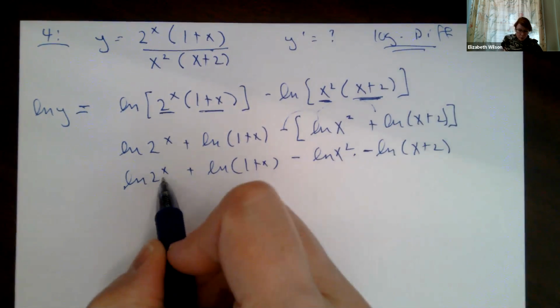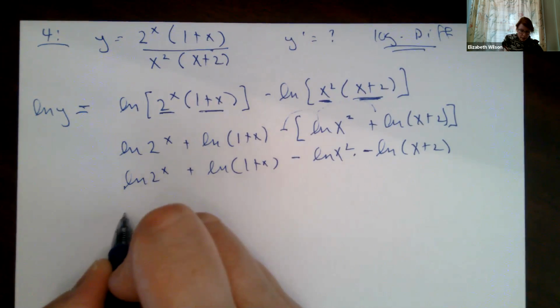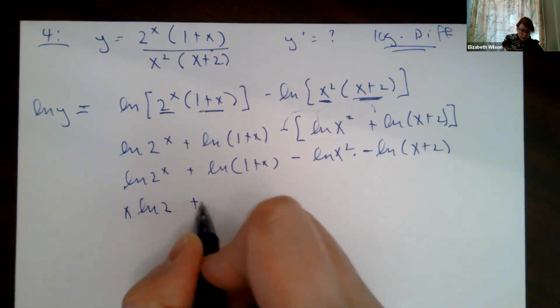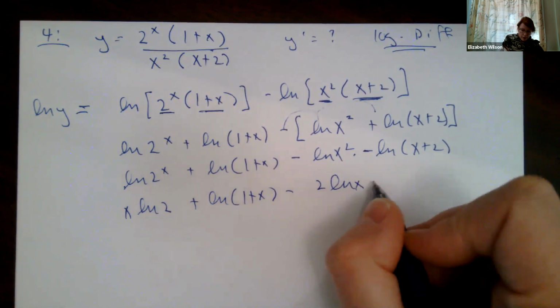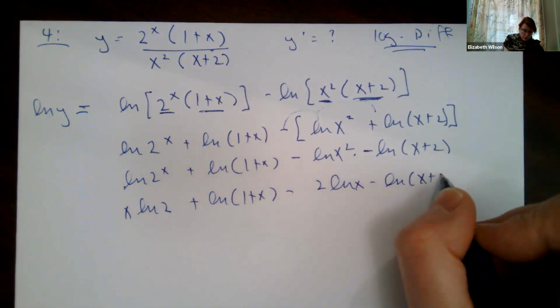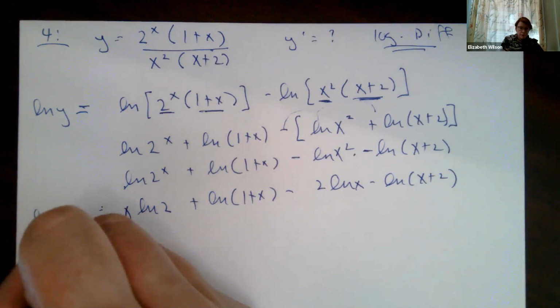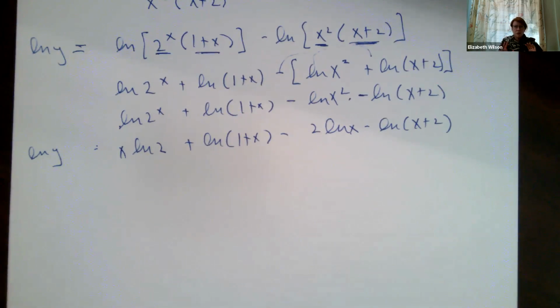All right, so let's deal with our exponents. I'm going to use my exponent rule. I've got x ln of 2 plus ln of 1 plus x minus 2 ln of x minus ln of x plus 2, and this is equal to the natural log of y. So now all I've done is just set things up.